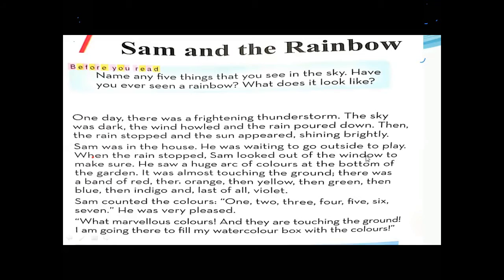Sam looked out of the window to make sure. He saw a huge arc of colors at the bottom of the garden. It was almost touching the ground. There was a band of red, there orange, then yellow, then green, then blue, then indigo, and last of all, violet.